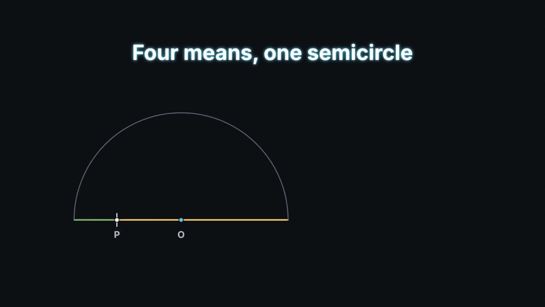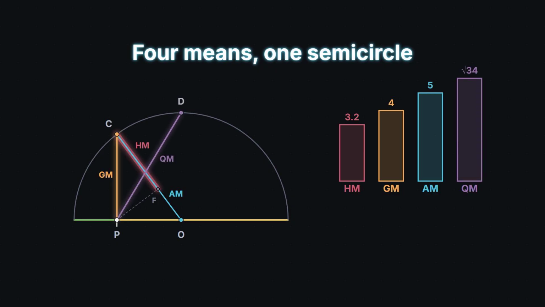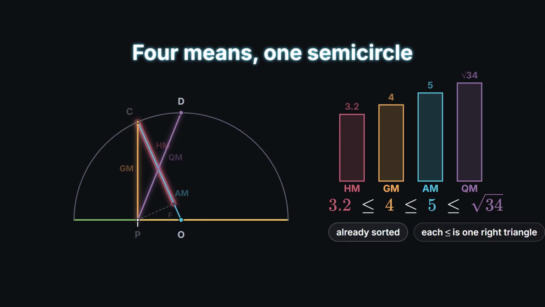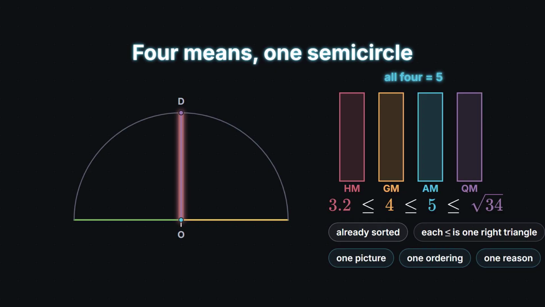Step back and look at what one semicircle is holding. 4 averages of the same two numbers. The harmonic mean, 3.2. The geometric mean, 4. The arithmetic mean, 5. The quadratic mean, root 34, about 5.8. And they arrive already sorted. Each step in the chain is one right triangle, read as leg versus hypotenuse. Slide the seam to the center, and all 4 collapse onto a single radius. Equal numbers make every average the same. One picture. One ordering. One reason.